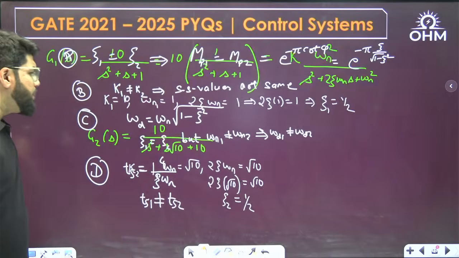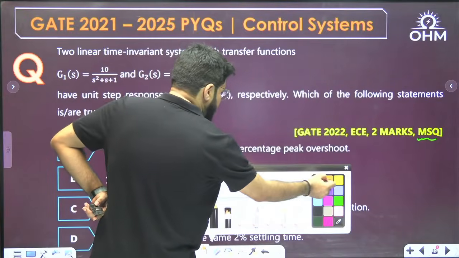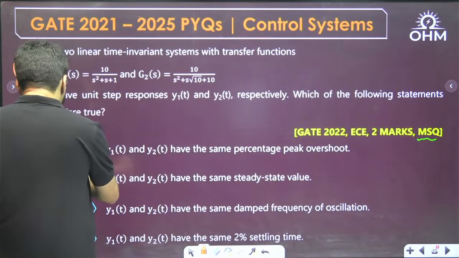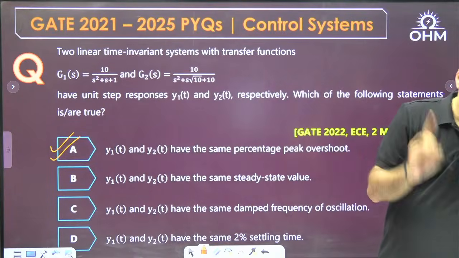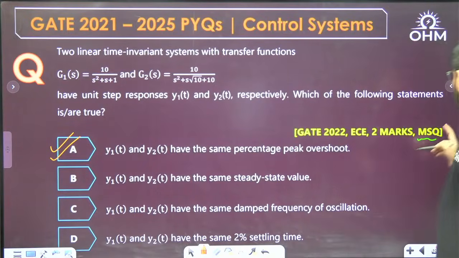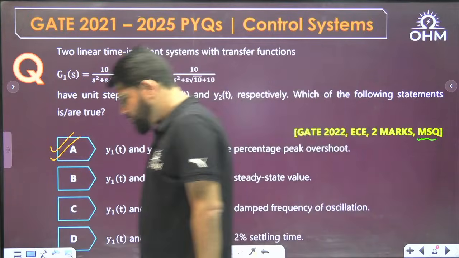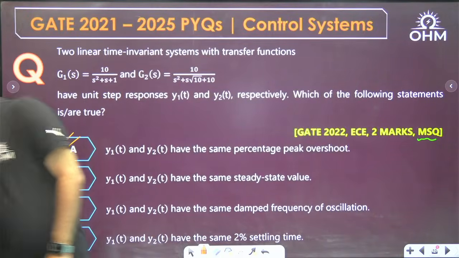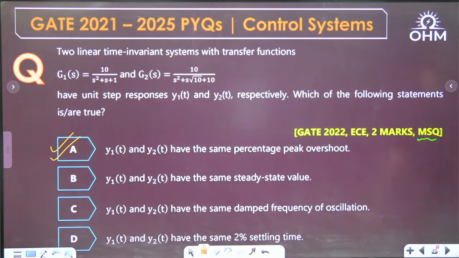So only what is the parameter they have the same? The same percentage overshoot, because zeta was the same. So what is the only correct answer? A. See, it is an MSQ question. I have told you in earlier sessions also. Here also you see, and a few more examples today itself you will see where they have put it as an MSQ question from control systems, but only one option is correct. That is what Dinu and Dharan have given, the correct answer. That is equal to A.